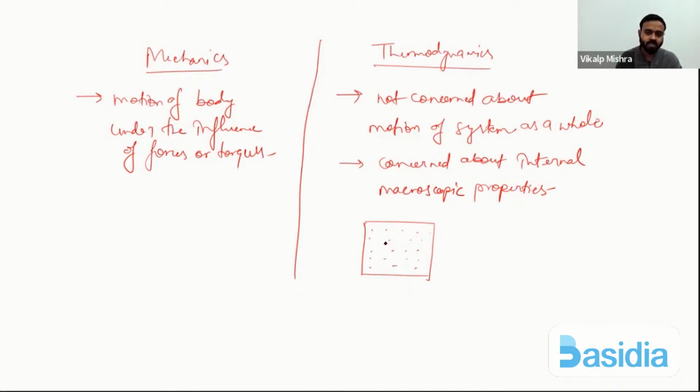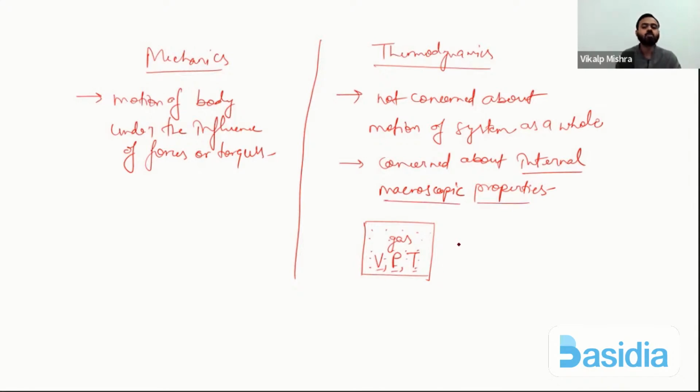This gas will have some internal properties. Internal properties means outside we are not bothered about it. Inside there will be some volume of this gas, some pressure, and some temperature. So these volume, pressure, and temperature are internal macroscopic properties.